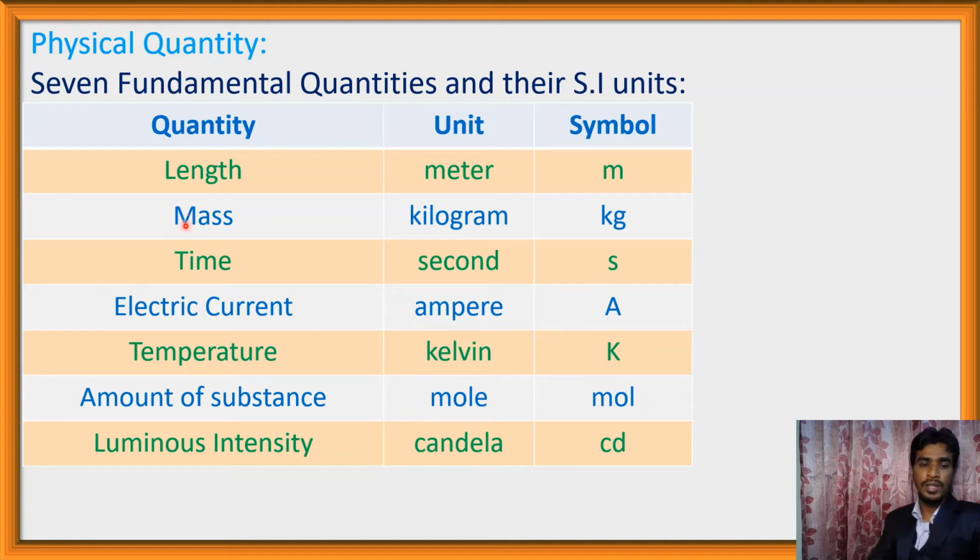So these are 7 fundamental quantities and these 7 fundamental units, and these are the symbols of these fundamental units. These 7 fundamental units do not depend on any other types of units.